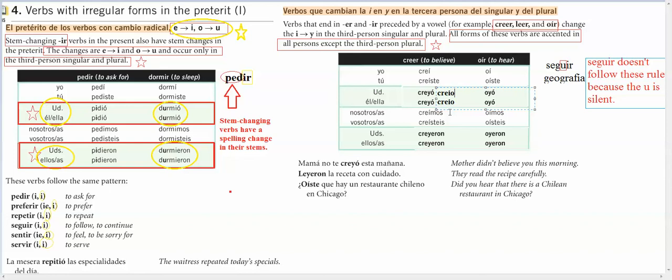So instead, what happens when you would end up with three vowels when you're conjugating is they change that I to a Y. So creió becomes creyó. And that would be the same case down here, because it would be creieron. Well, that's too hard to say. So when you conjugate with three vowels next to each other, you go ahead and change your I to a Y and make it creyeron.